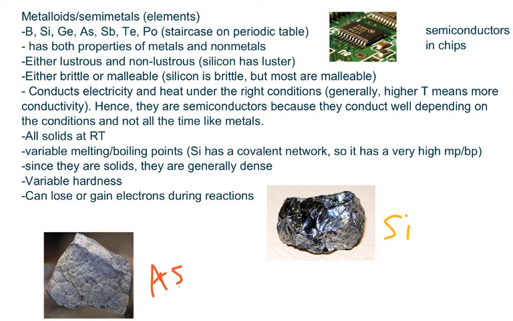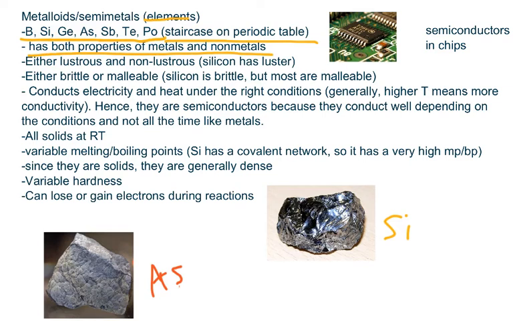Now, let's take a look at metalloids, or semimetals, and these are also elements as well. Now, our semimetals are going to be boron, silicon, germanium, arsenic, antimony, tellurium, and polonium. And this is just from the staircase on the periodic table. Now, semimetals have both properties of metals and nonmetals.